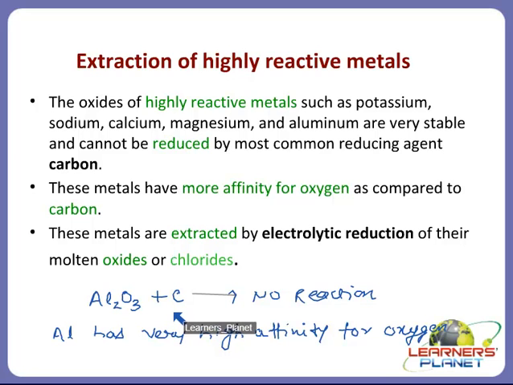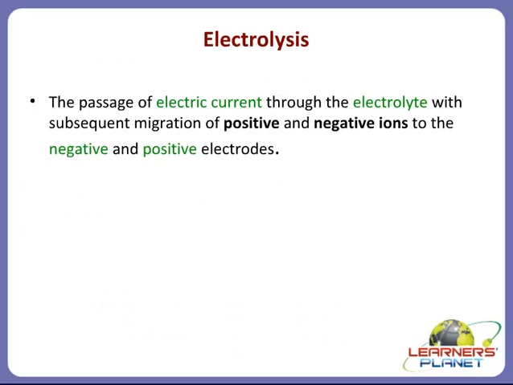So, these metals can be extracted by electrolytic reduction of their molten oxides or chlorides. Okay, so what can be done is either their molten oxide or chloride is taken and it is electrolyzed. Now let's see how it is done. Now what is electrolysis, children?